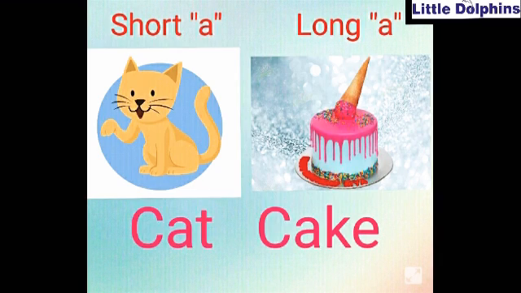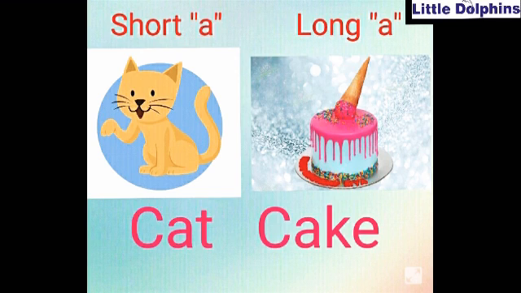Now here, C-A-T, Kate. Is this Kate? No. The sound of vowel A will be A. Why? Because there is no vowel at the end of the word and no vowel with this vowel A, so its sound will be short. That is A. So C-A-T, cat.